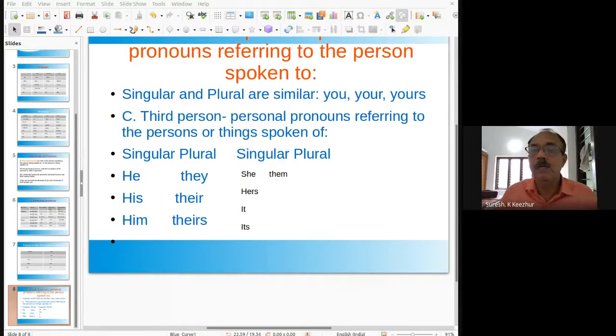For example, "All were waiting their turn." In this, all is plural. That means they are in a queue. They are all waiting for their turn.